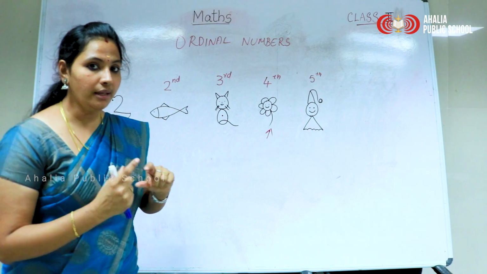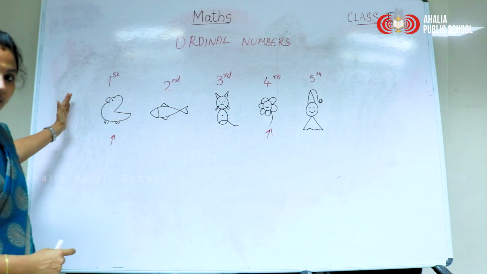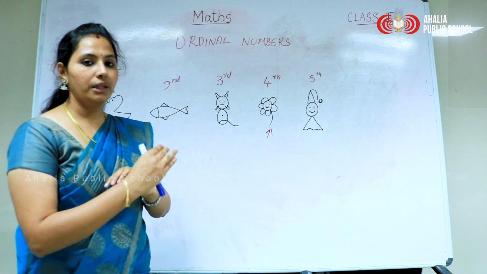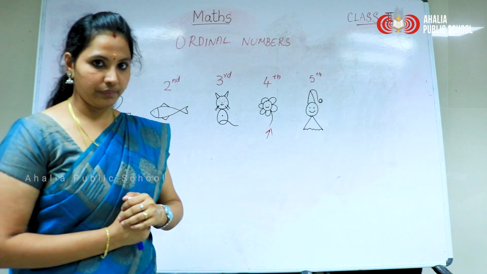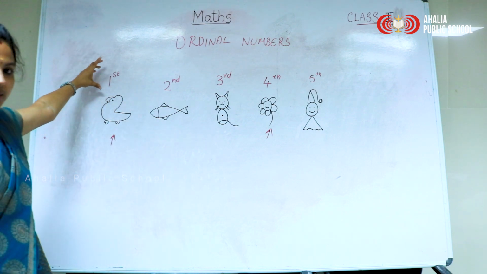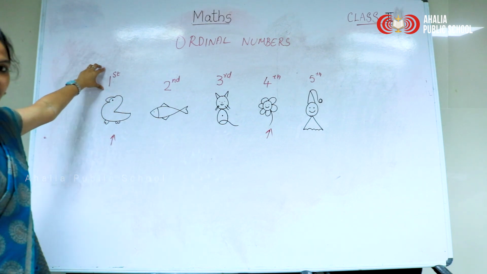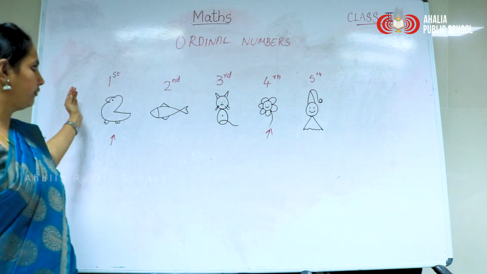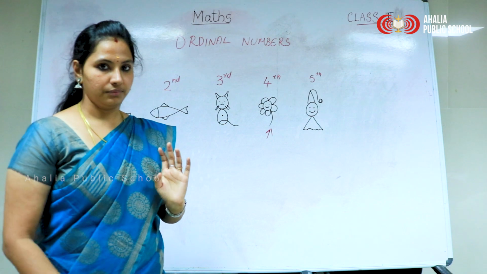Okay, from which side? From the extreme left side. From left to right, we are giving the position. Okay, ordering numbers. How will we write the ordinal numbers here? Yes, from the left side it is first, and the last here is fifth. So from left to the right.